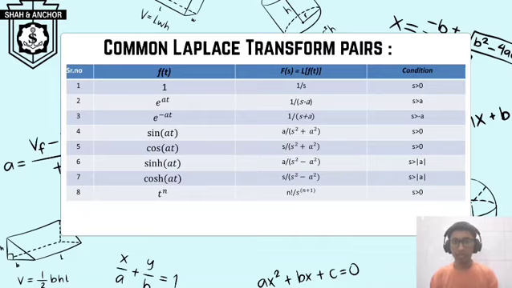Laplace of sine hyperbolic at will be a upon s square minus a square. Laplace of cos hyperbolic at will be s upon s square minus a square. Laplace of t raised to n will be n factorial upon s raised to n plus 1.